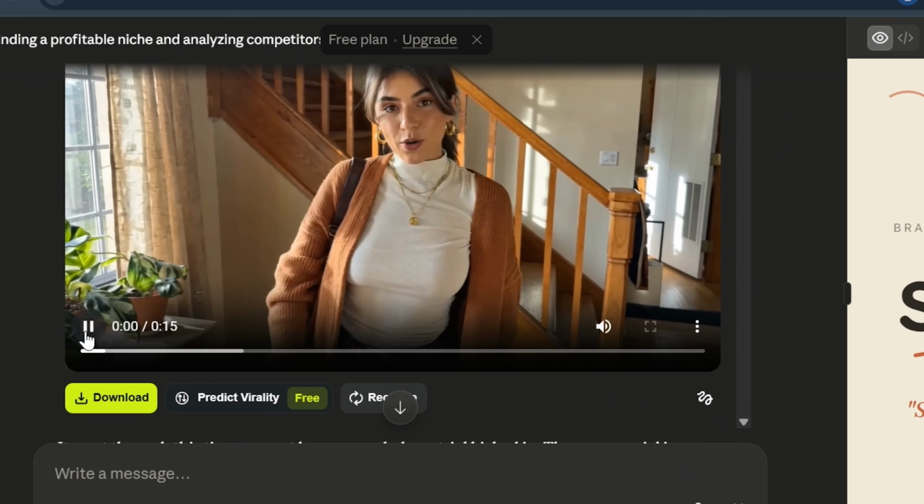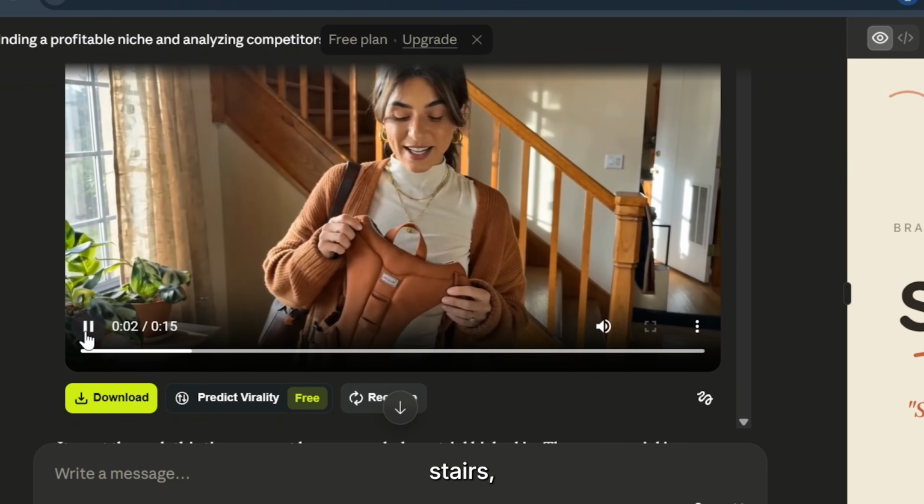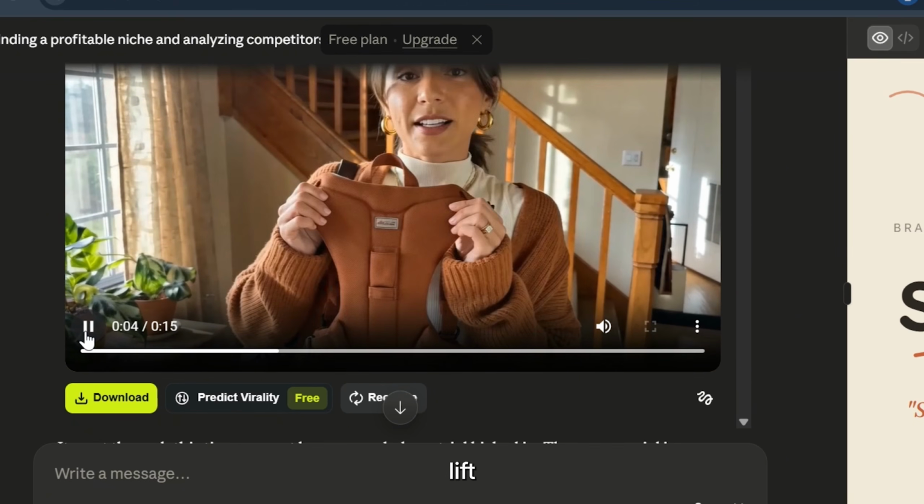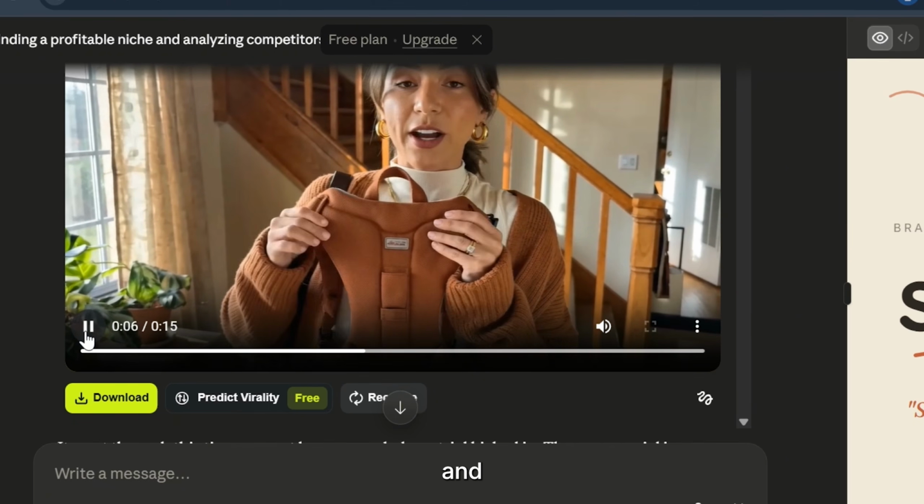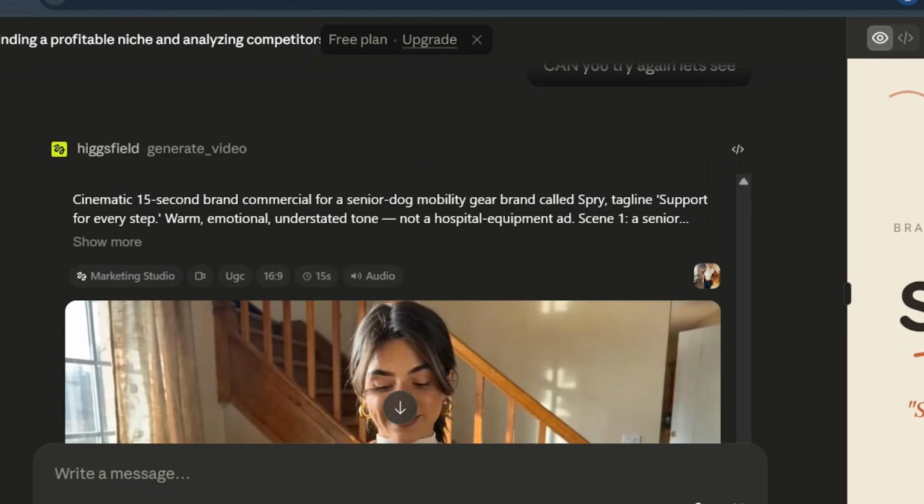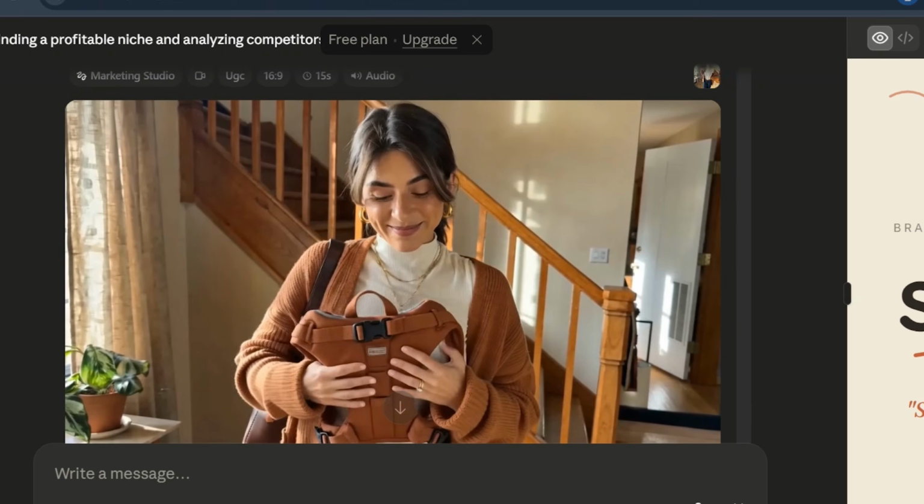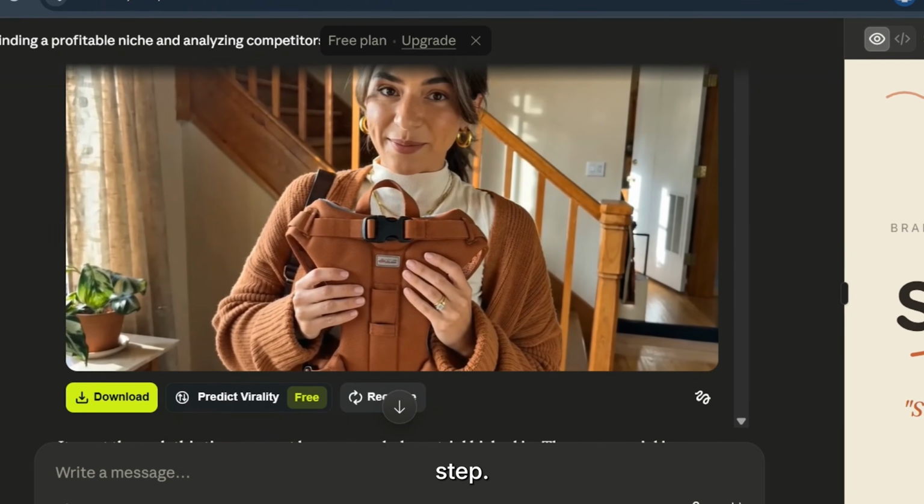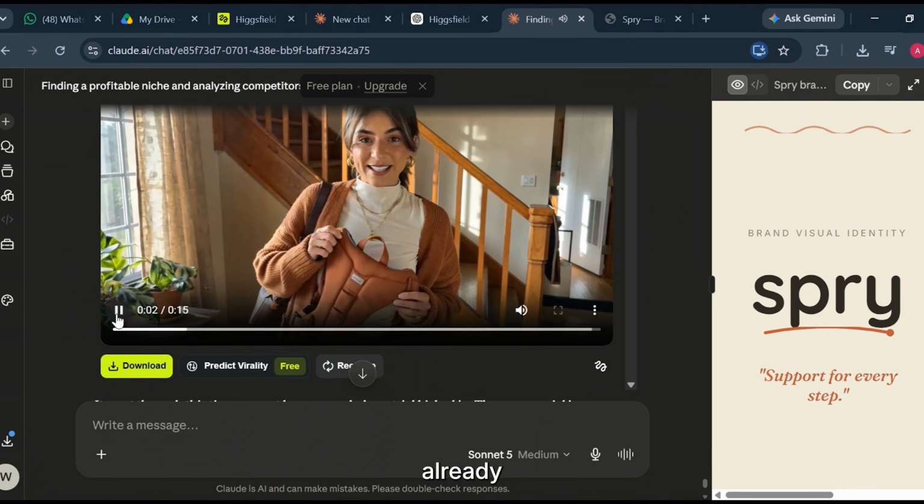Alright. If your senior dog hesitates on stairs, this is Spry. The lift harness is soft, secure, and gives just enough support without making it feel medical. You can decide when I'm ready. Support for every step.